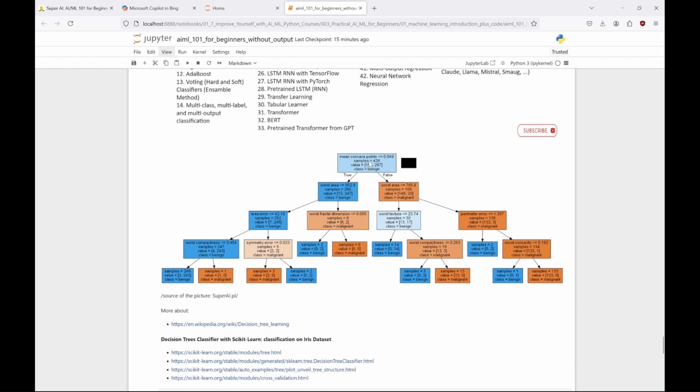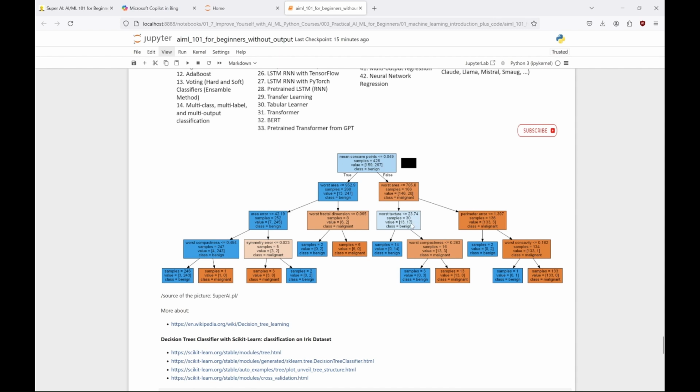The decision tree classifier is one such tool. It's a simple program that, once trained on carefully curated data, learns how to classify that data into distinct categories. Here we can see the tree that helps us decide whether a tumor is cancerous or not. Decision trees function like a flowchart. Each node represents a feature or attribute. Each branch represents a decision rule. And each leaf represents an outcome. They're versatile and can be used for both classification and regression tasks.